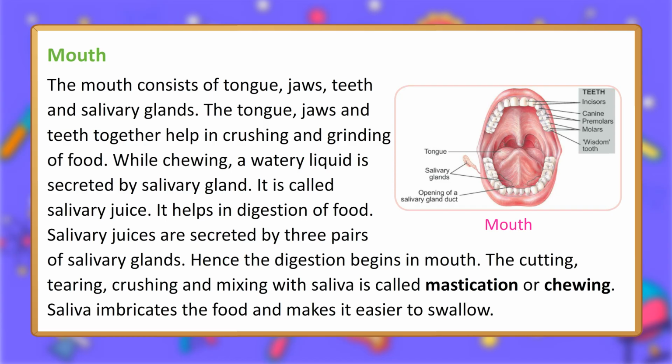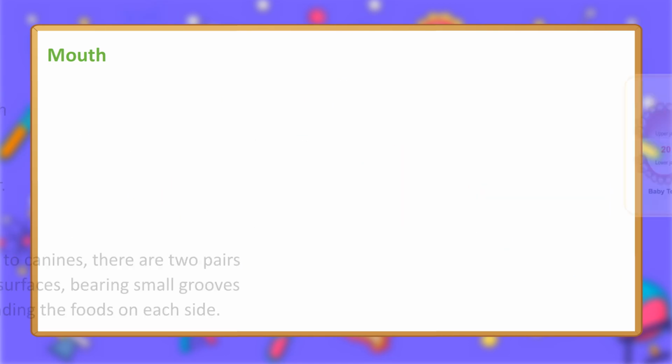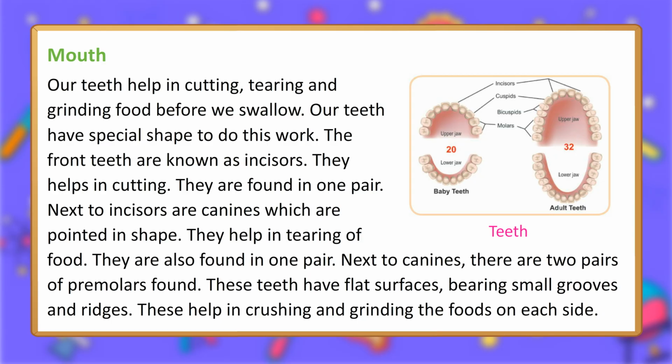The cutting, tearing, crushing and mixing with saliva is called mastication or chewing. Saliva lubricates the food and makes it easier to swallow. Mouth. Our teeth help in cutting, tearing and grinding food before we swallow. Our teeth have special shapes to do this work. The front teeth are known as incisors. They help in cutting. They are found in 1 pair.